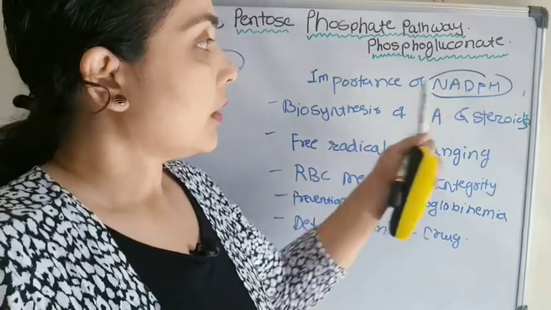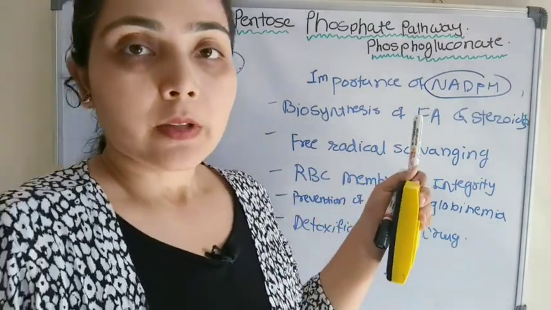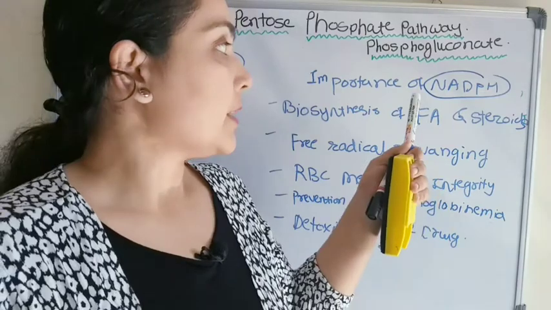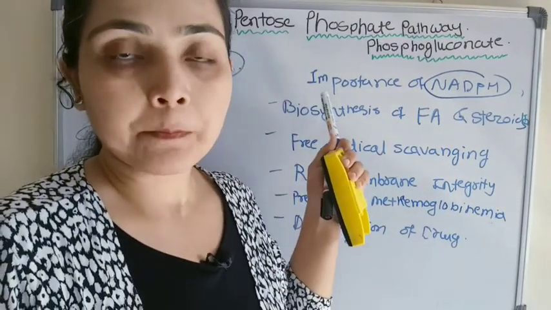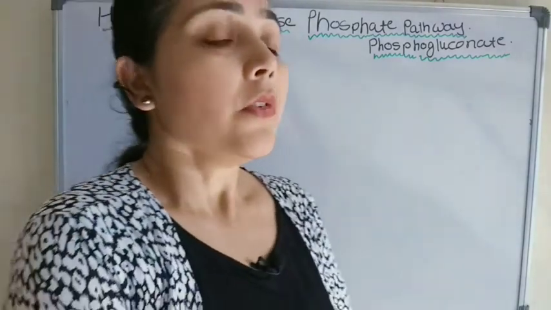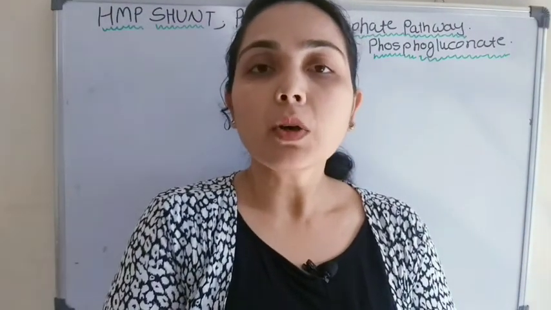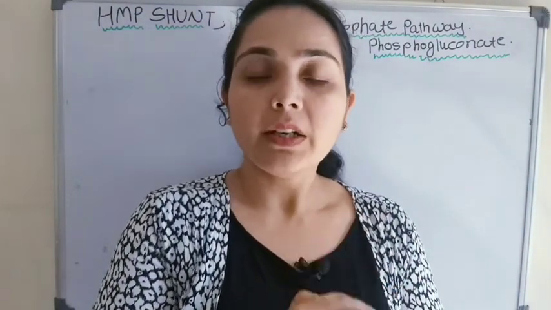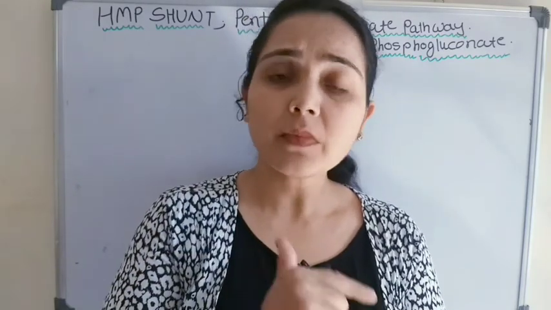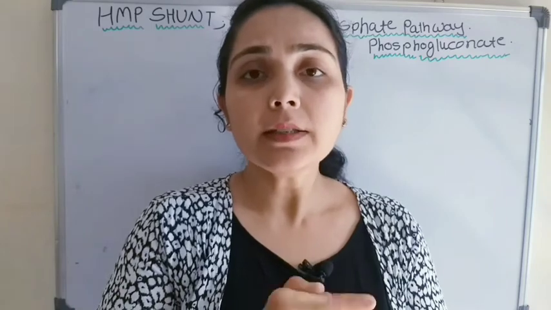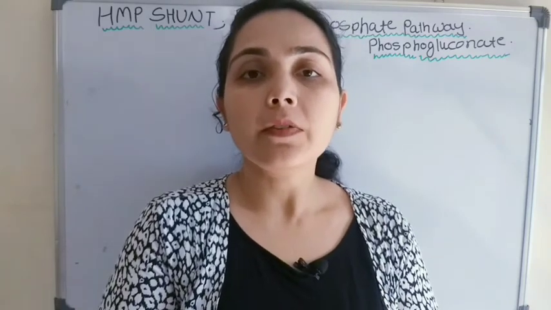So we have discussed the importance of these two products generated from the HMP pathway, that is NADPH and pentose sugar. Now we will see the site where this HMP pathway is important.